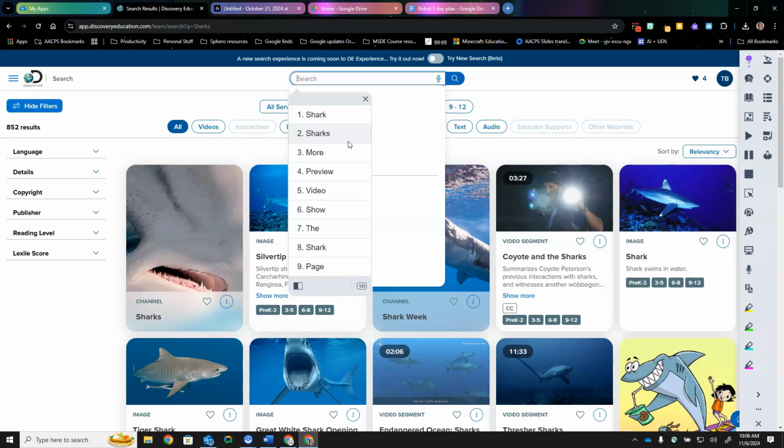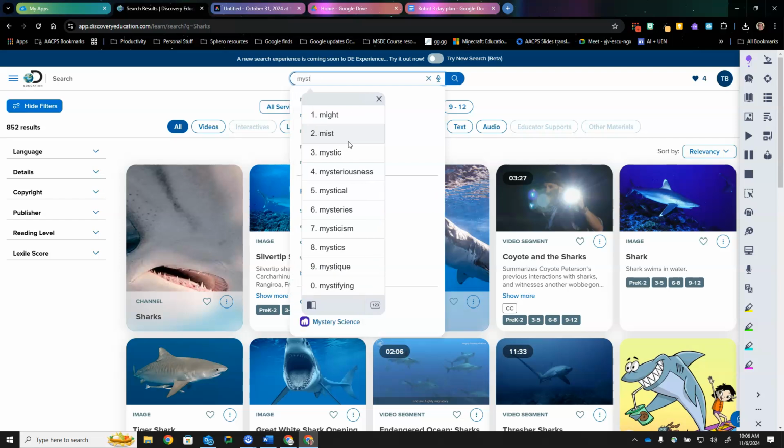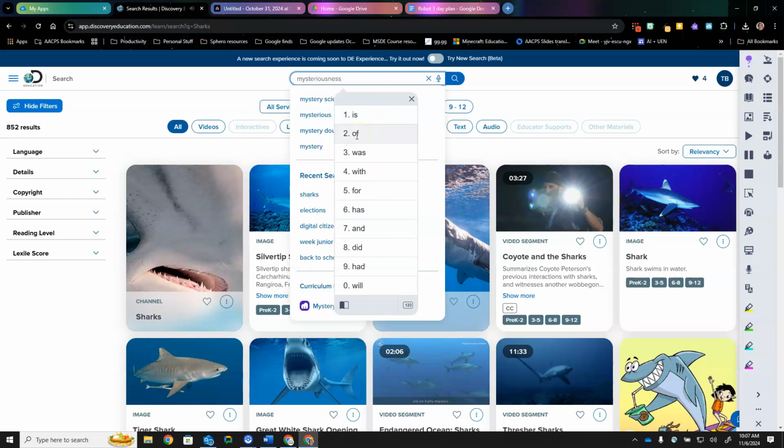If I start typing in something, it gives me some suggestions based on what I'm typing. I can use my number keys to select the option that best aligns to what I'm looking for and have that fill in. You'll see it even goes on to suggest now what might be my second word, and if I select one, what might be my third word if I'm typing several search terms together. So this is an example of prediction functioning within a text input field.